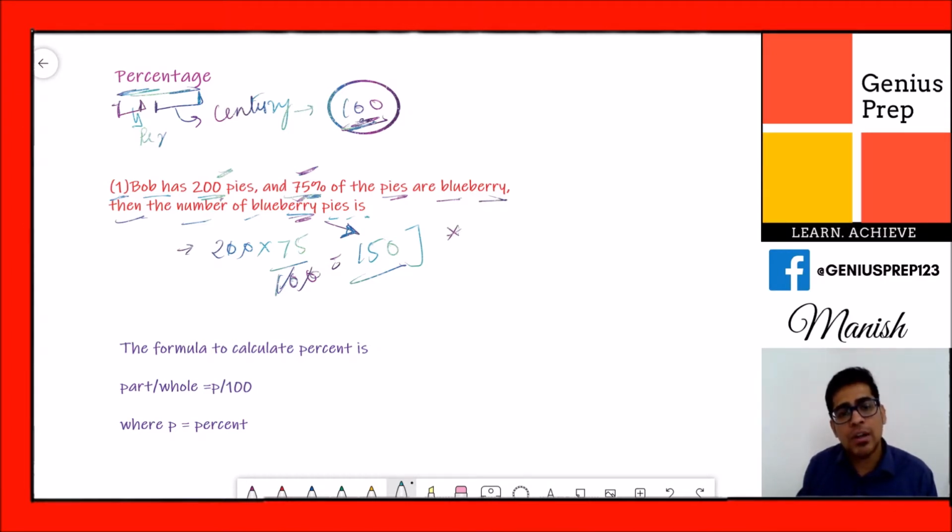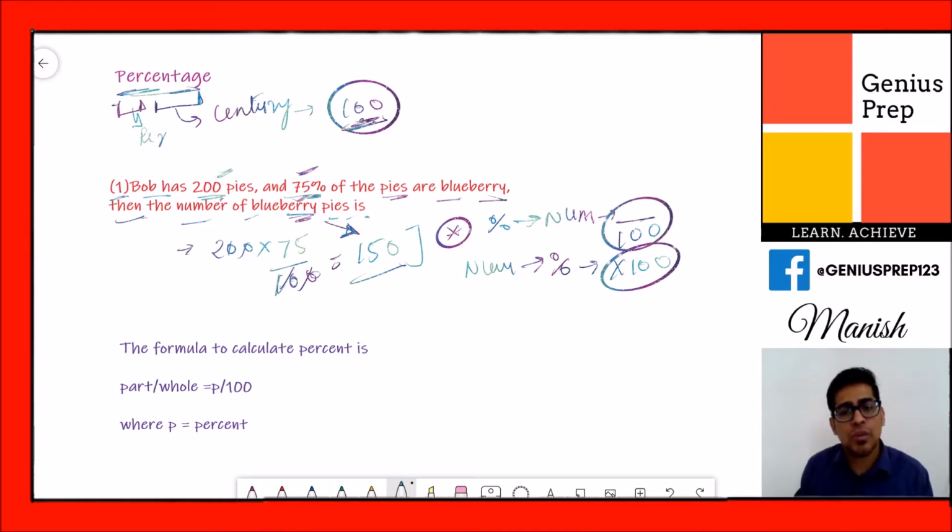This is a starting point, and you should remember it, as it will help you when you are solving this kind of question in the exam. Whenever you are given a percentage and you have to convert that percentage into a number, always divide by 100. And when you are given a number and you have to convert it into a percentage, you have to multiply by 100. Remember this concept, because it is very important when you are solving different questions related to percentage. There is another formula also which is similar to this, but in the form of a formula.